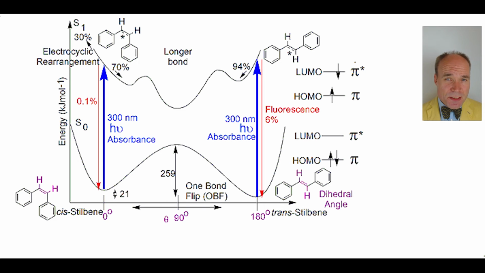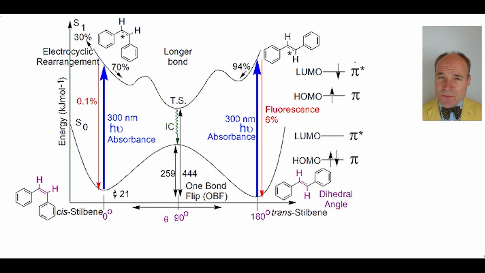Both the 0 degree and 180 degree dihedral angle S1 excited states relax through rotation about the sigma bond to lose energy until they reach the common transition state twisted configuration with a dihedral angle of 90 degrees. This has 444 kilojoules per mole more energy than the trans-stilbene S0.